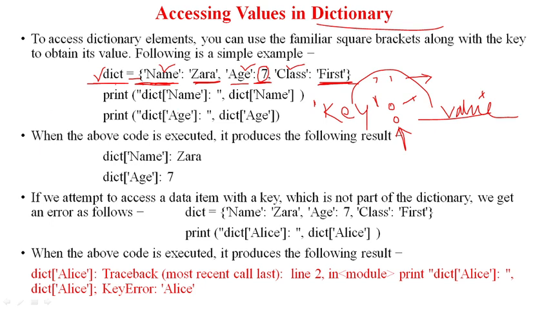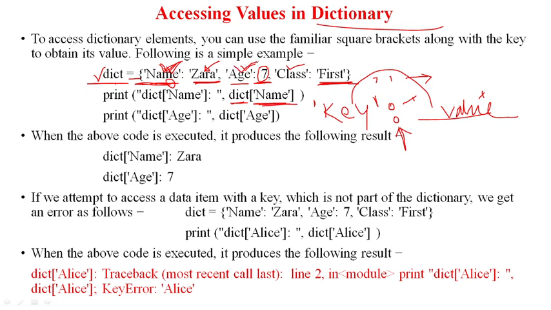So here I am trying to print only the name from this dictionary. I will write the dictionary name, and then in place of an index I can write the name, which is a key. Whenever I want to print any value from the dictionary, I have to use the key name. In place of an index number, I am using the key name. In a dictionary we are not using the index number; here we are using the key name.